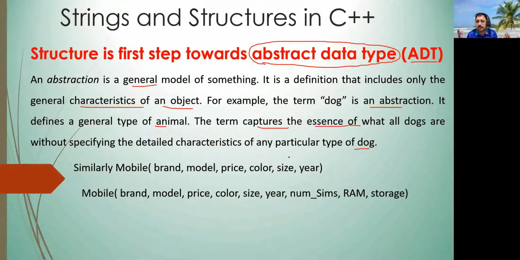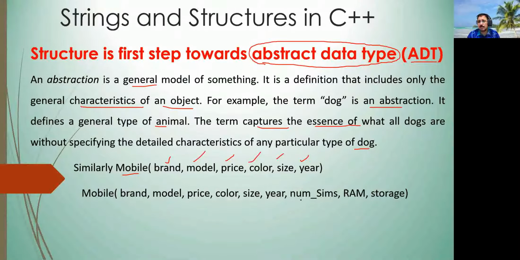Similarly, the general characteristics of mobile, then general characteristics of something else. For example, if you look at mobile, maybe someone will represent mobile with brand, model, price, color, size, and year of release. But maybe someone else says, no, I want to add something else also.